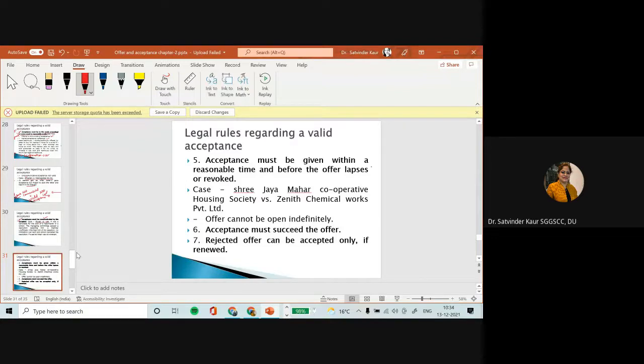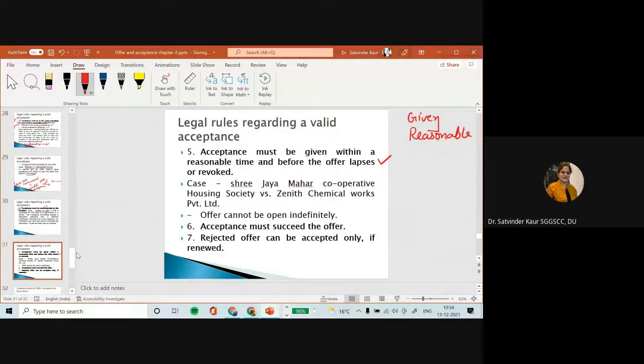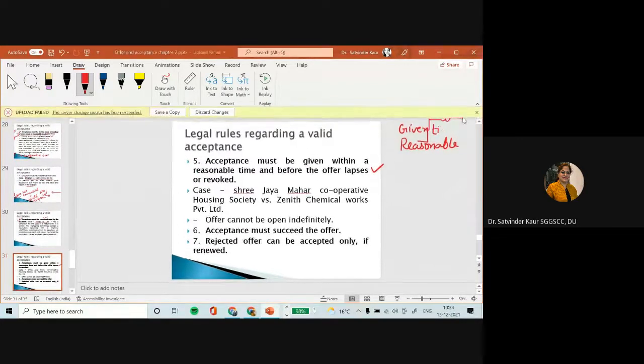So this point we are going to discuss when we discuss the time of communication and revocation of offer and acceptance. But here we just need to remember that whenever there is an offer, either it has a given time period. Suppose your admission list is open for 3 days until 1 o'clock you can apply, or till 12, or in online mode on a particular day till 12 a.m. you can apply for the particular course, and once the portal gets closed after that time you cannot apply. So if there is a given time frame, it is to be accepted within it.